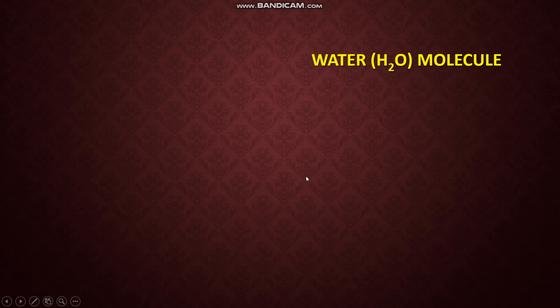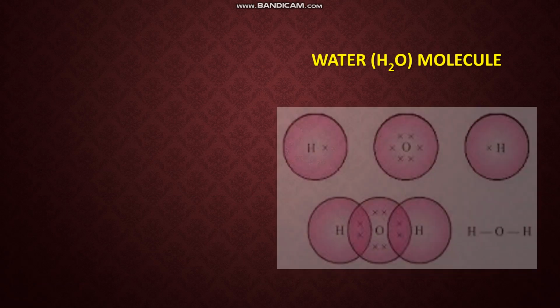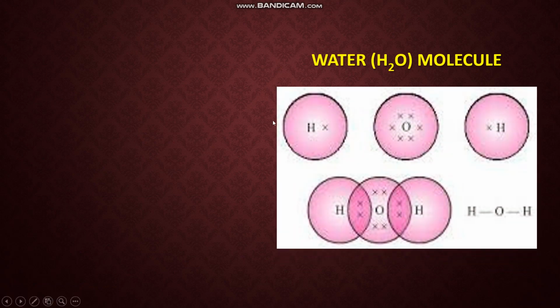Next, let us see how the water molecule is formed. You know oxygen's electronic configuration is 2, 6 and hydrogen has only 1 electron in the K shell. So oxygen requires 2 more electrons and each hydrogen requires 1 more electron. So you can see here hydrogen K shell 1 electron, both the hydrogens. Oxygen in the L shell has 6 electrons. So oxygen requires 2 more electrons and each hydrogen requires 1 more electron.